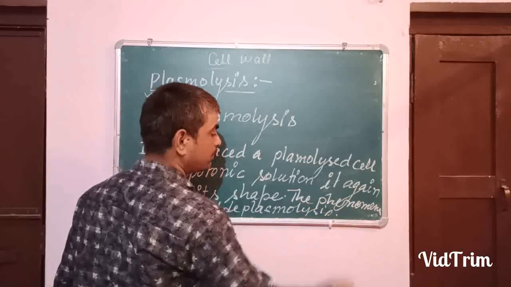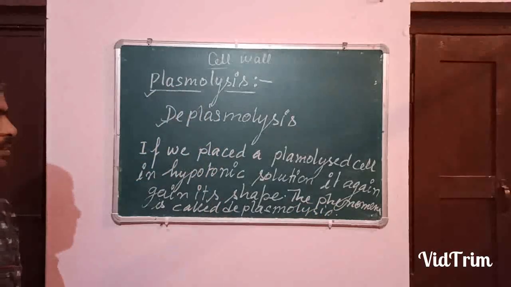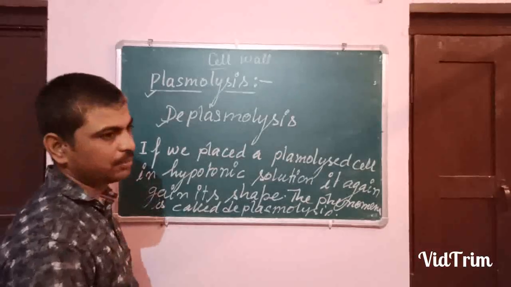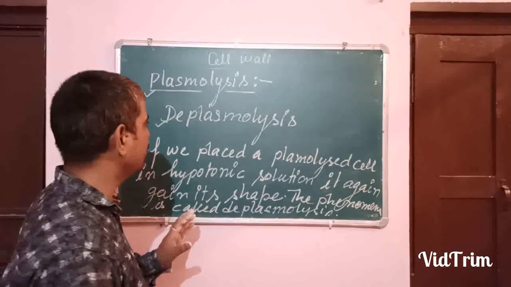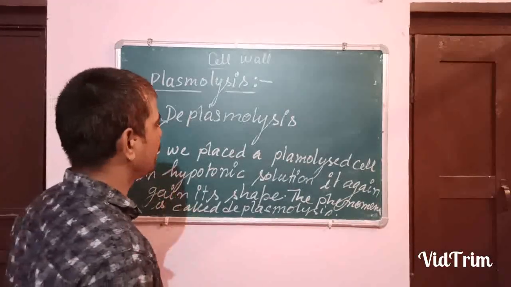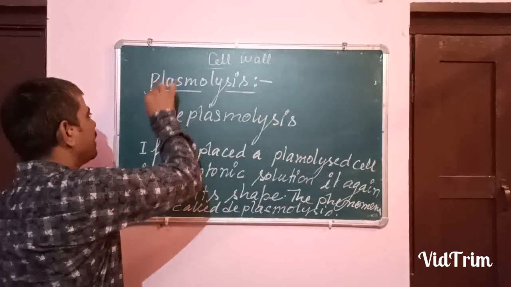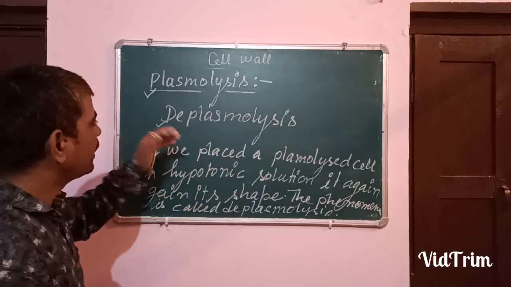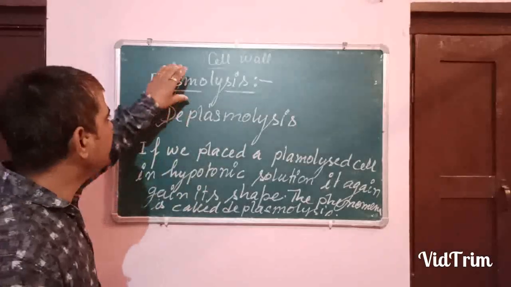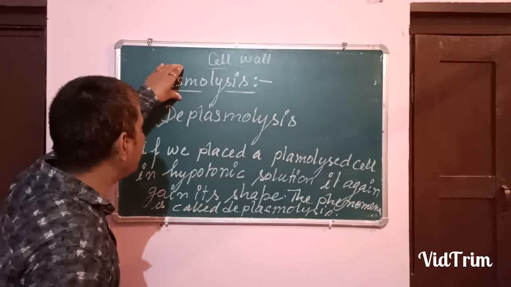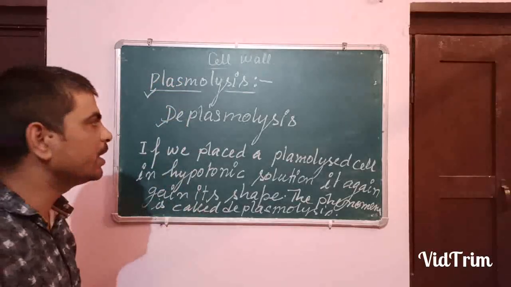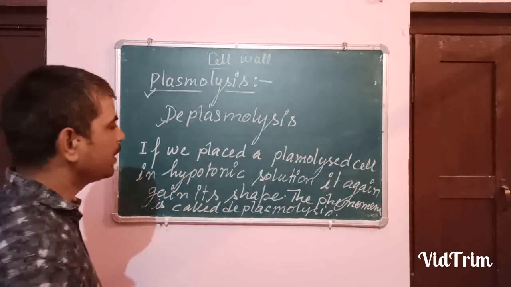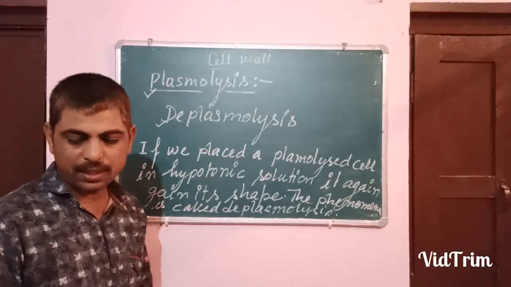If you see the video again and again, and listen to the words again and again, you will be able to understand. This will not be understandable in one time. So plasmolysis will happen when the cell is placed in a hypertonic solution, and deplasmolysis will happen when a plasmolyzed cell is kept in a hypotonic solution. Okay, dear students, this is all about this topic.